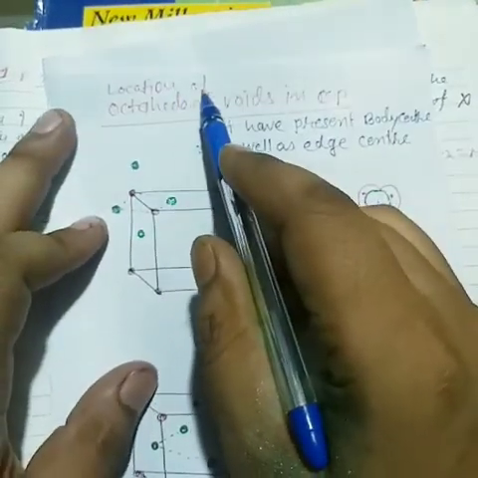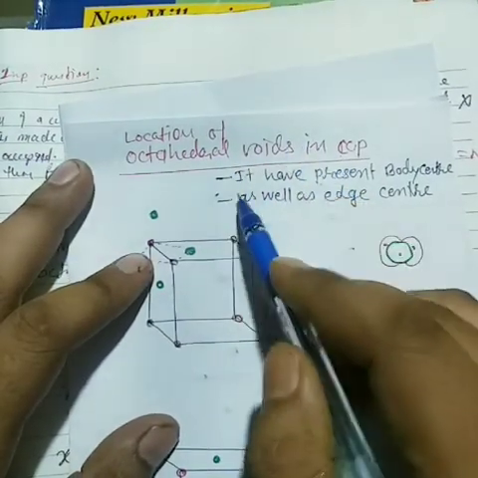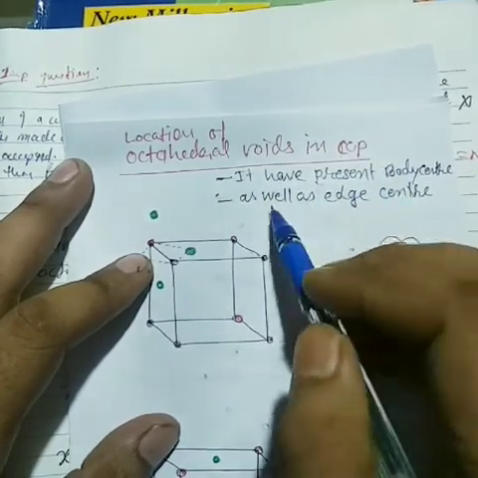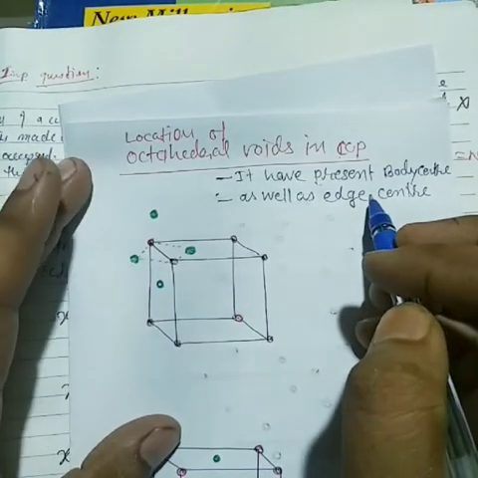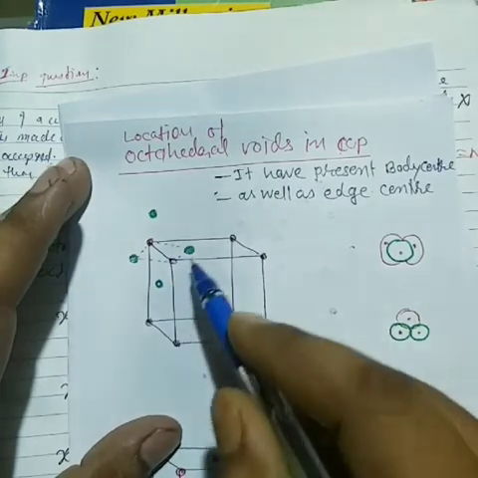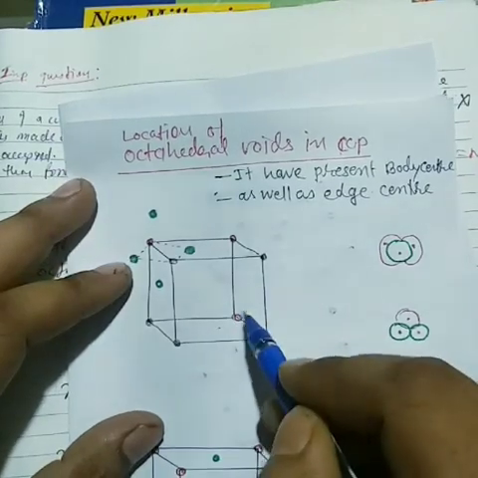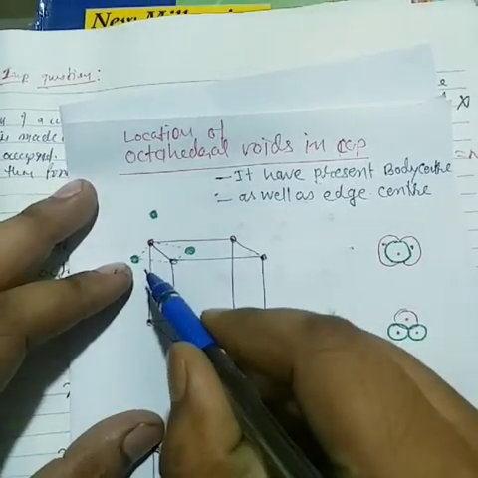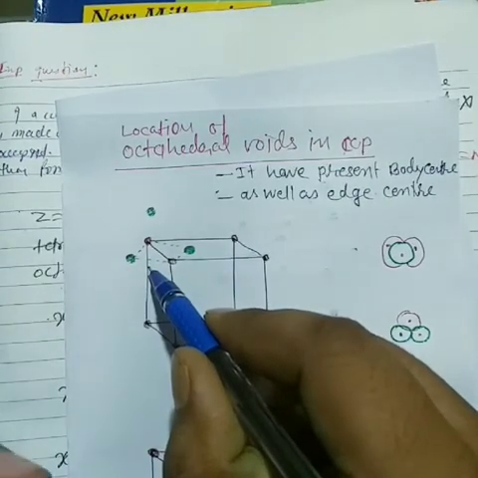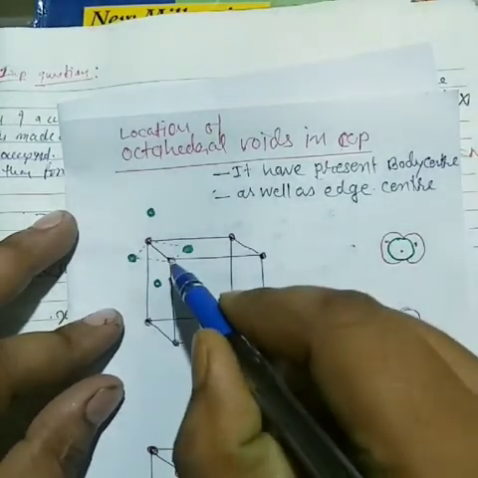So this time I am going to discuss octahedral voids in CCP. Previously I told you it has body center as well as edge center. So see here how to form the edge center. I have already drawn a crystal lattice here. You can draw it also, because much time is consumed in this type of video making. So I have already drawn some diagrams here.